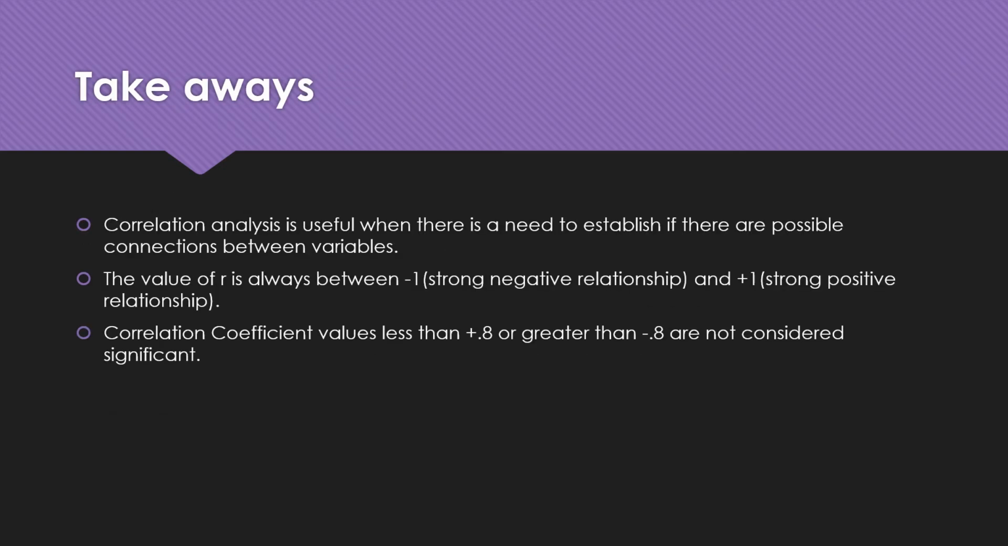Some of our key takeaways: correlation analysis is useful when there is a need to establish if there are possible connections between variables. The value of R is always between -1, which is a strong negative relationship, and +1, dictating that there is a strong positive relationship. And lastly, correlation coefficient values less than 0.8 and greater than -0.8 are not considered significant.